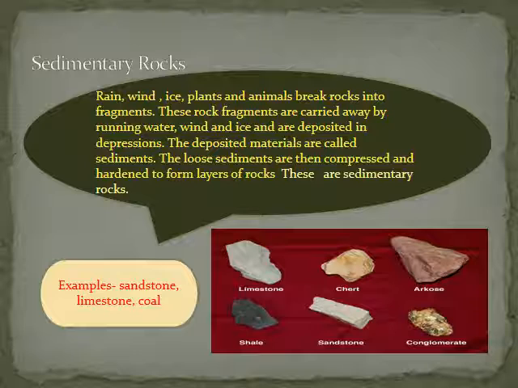Sedimentary rocks have the following characteristics. First one, these rocks are softer than igneous rocks. These rocks have horizontal layers arranged one above the other. These rocks are mostly formed underwater and have marks of waves and mud cracks. These rocks also contain remains of animals and plants called fossils between the layers. The important examples are sandstone, limestone and coal.